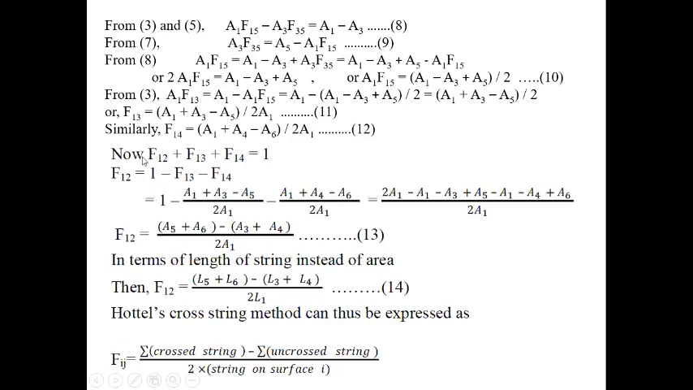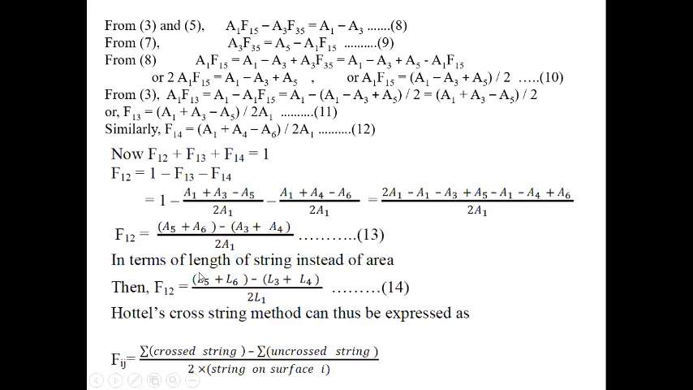So from this, F11 plus F12 plus F13 plus F14 equals 1. Here F11 equals 0, so only F12 plus F13 plus F14. Now from this we can write F12 equals 1 minus F13 minus F14 equals 1 minus, if we put the value of F13 and F14, we get A5 plus A6 minus A3 plus A4. So this is basically in terms of area.